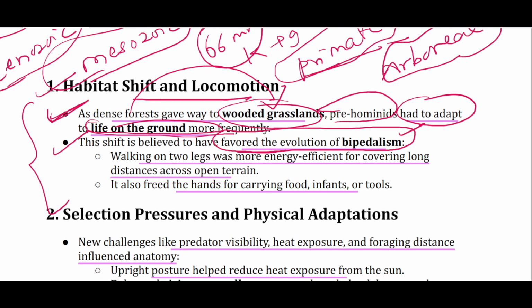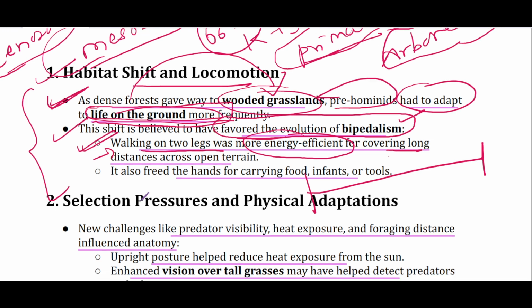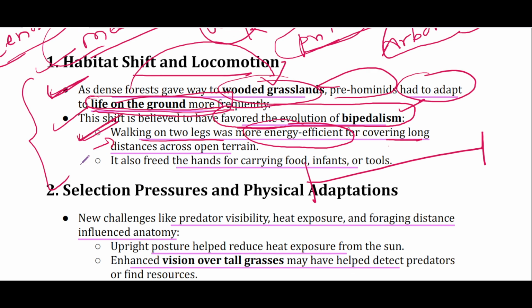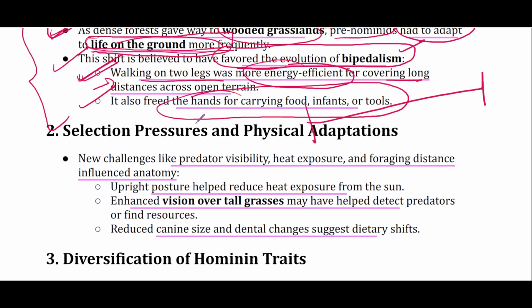क्योंकि अब if they had to adapt to the life on ground, then they must traverse the open distance in an efficient manner without getting eaten by a predator. So here, walking on two legs was more energy efficient, not only for covering long distances, but also to avoid predators. And bipedalism also freed the hands for carrying food, infants, and tools.